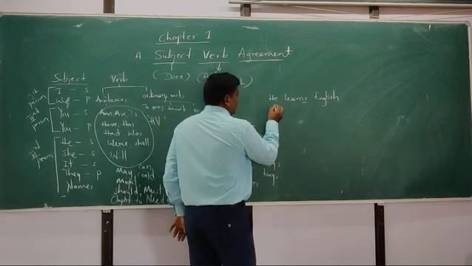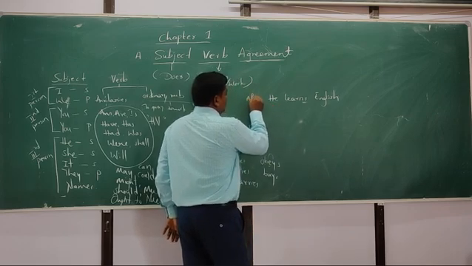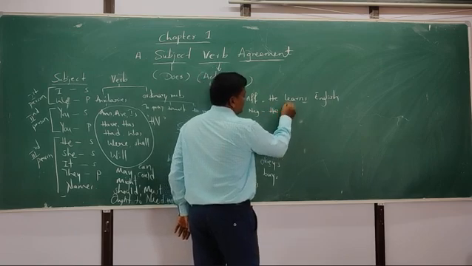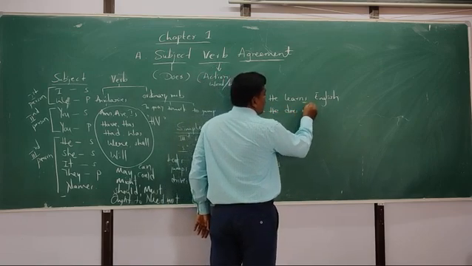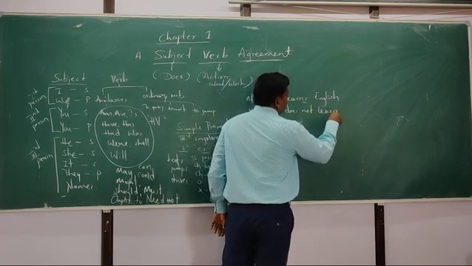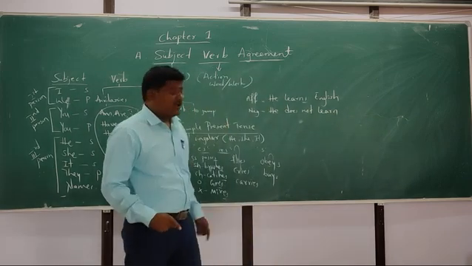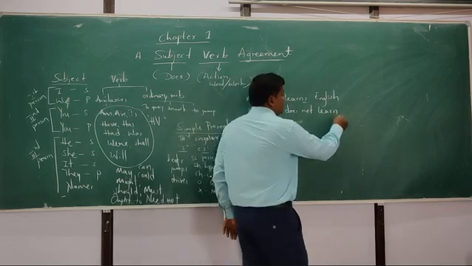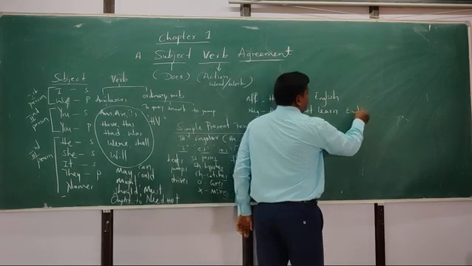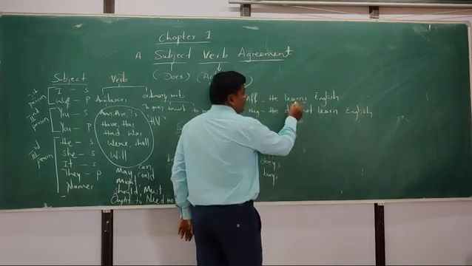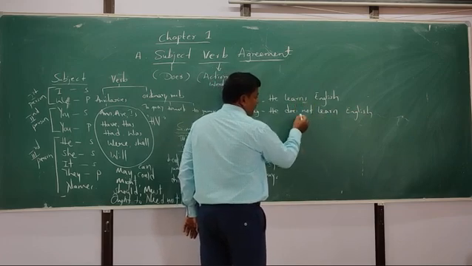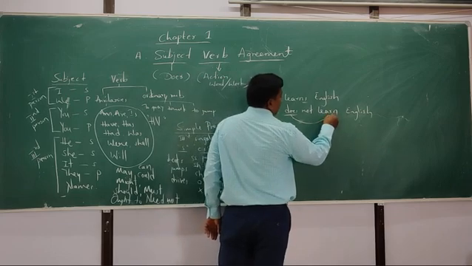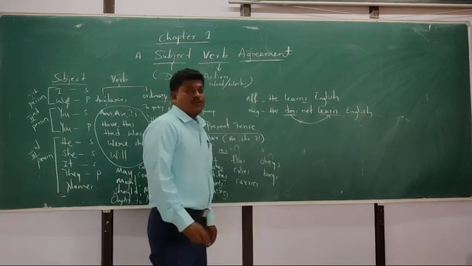This is the affirmative sentence. In negative: he does not learn. Here you should observe, students, what I made: he does not learn, not learns. Why? There is a rule. We should put s, but here we have taken the helping verb does, so we should not add s again to the word.